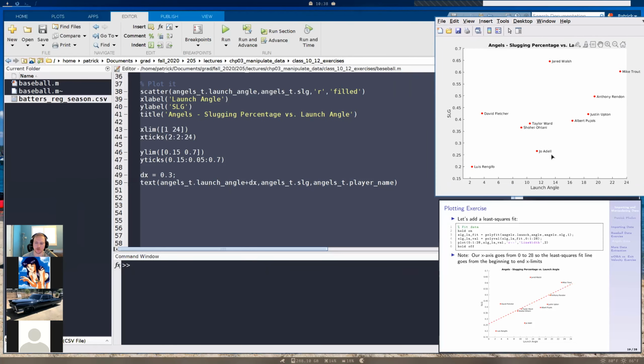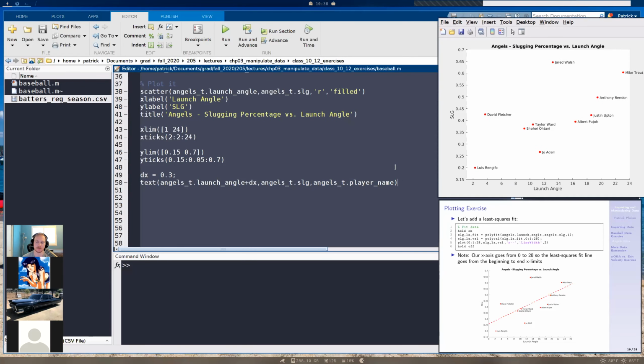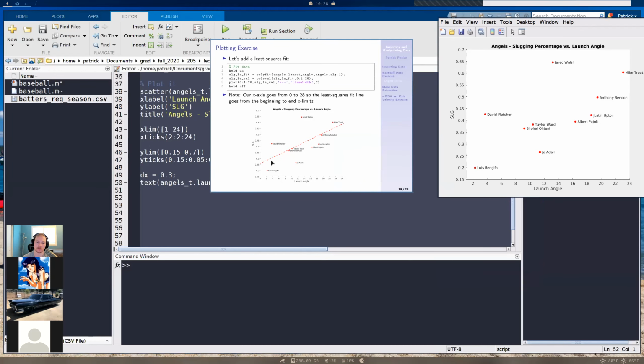Okay, so what we're going to do now is a least squares fit. Hint, hint, this is on your quiz. We covered this in our plotting chapter, but we're going to do it again right now because we might have something like this on the project. I want to do a curve fit for our data. Just by doing that, we can see a general trend: as our launch angle increases, generally speaking, our slugging percentage increases as well.